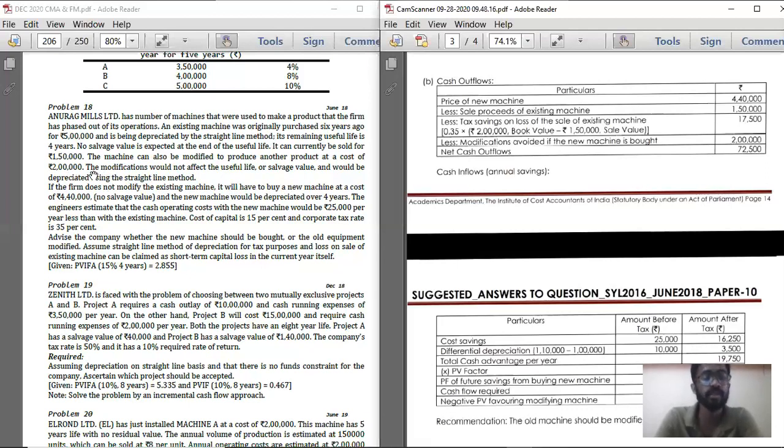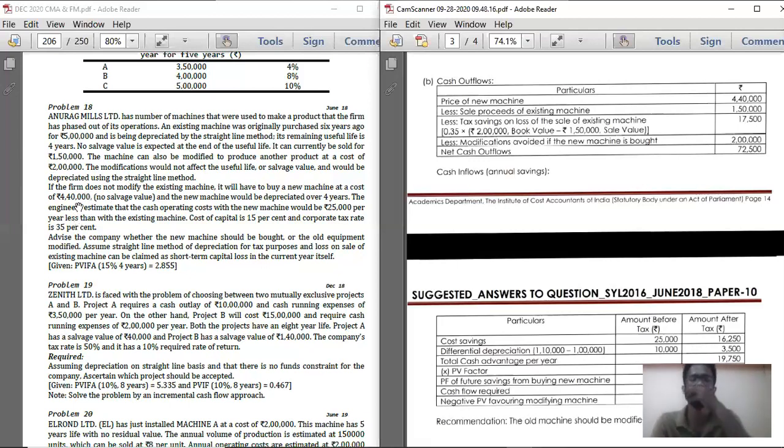And point number 2 is, even if you spend 2 lakh, it is going to give the same life and there won't be any salvage value. So the useful life and salvage value are the same as in the previous situation, that is, before spending 2 lakh rupees. If you are purchasing new machinery, you are not going to incur this 2 lakh rupees. So it is ultimately cash inflow.